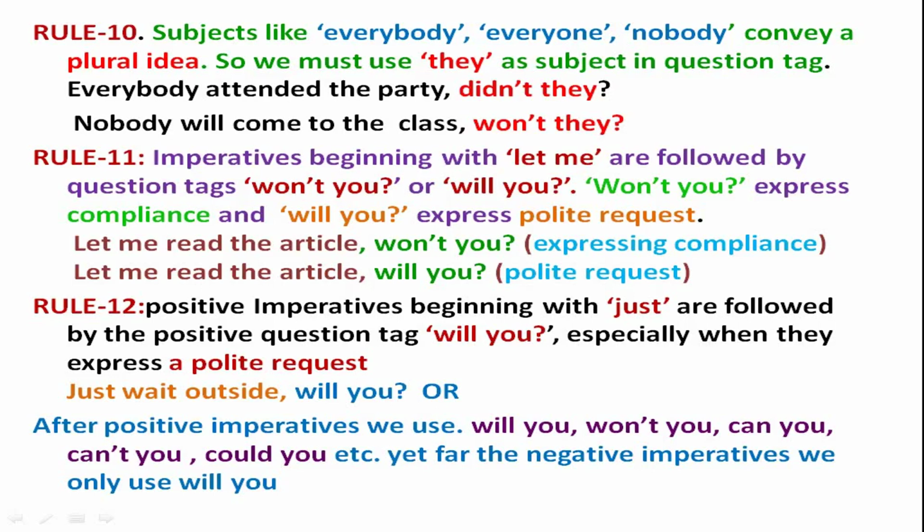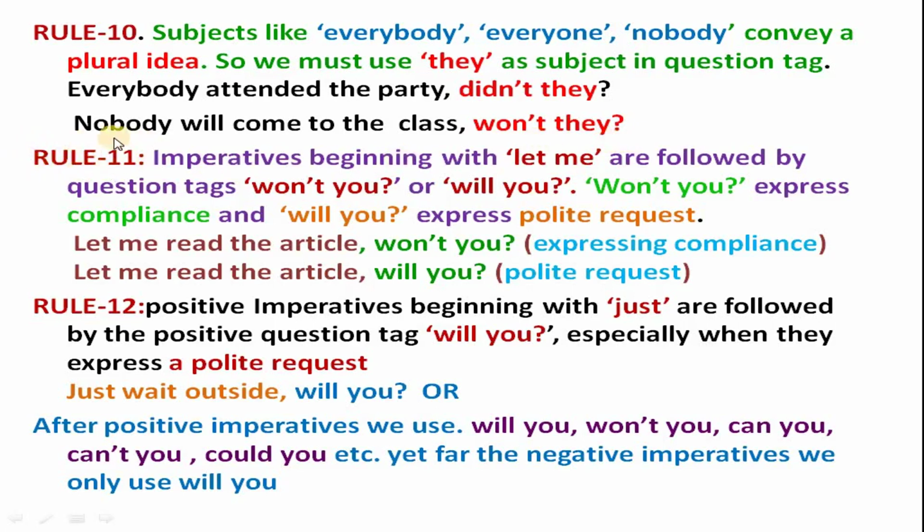It is a positive statement, negative tag, that's why didn't they? Nobody will come to the class. Here also the subject nobody is there, that's why its question tag is won't they, because it shows the plural form.